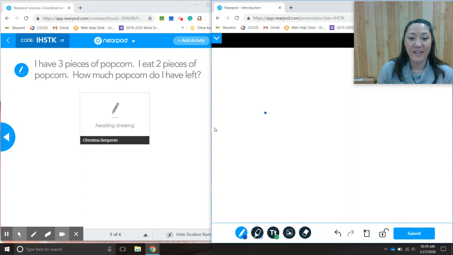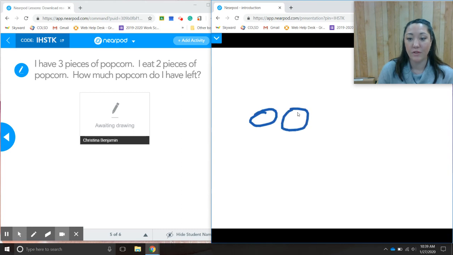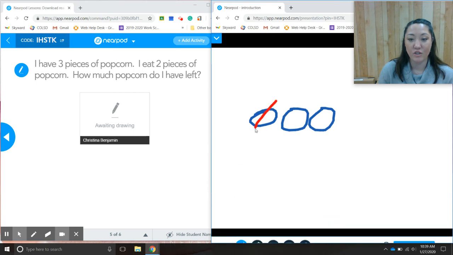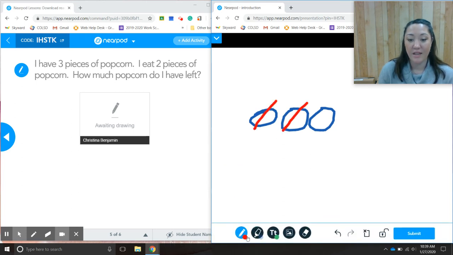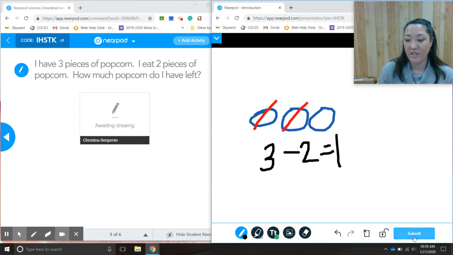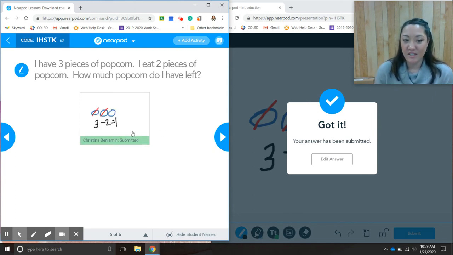As a student, I get the question, I have 3 pieces of popcorn. So I'm going to draw my 3 pieces of popcorn. I'm going to take 2 of them away because I ate 2 pieces of popcorn. And then I'm going to create the math sentence, equals 1. And I'm going to submit it for my teacher to look at. Every student would have this activity going on, and as a teacher, you'd be waiting for all of these submissions.